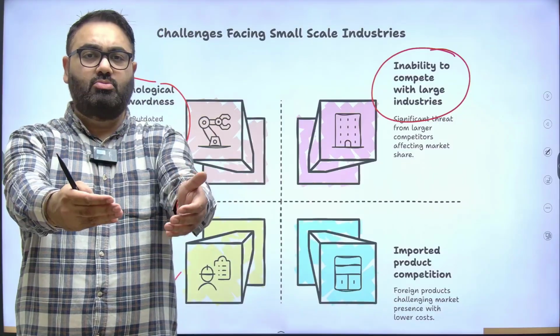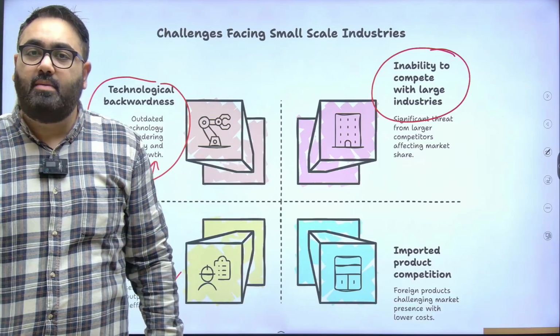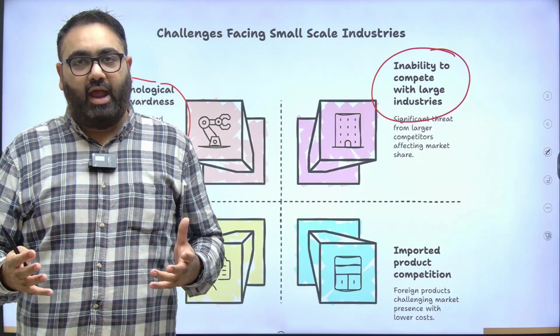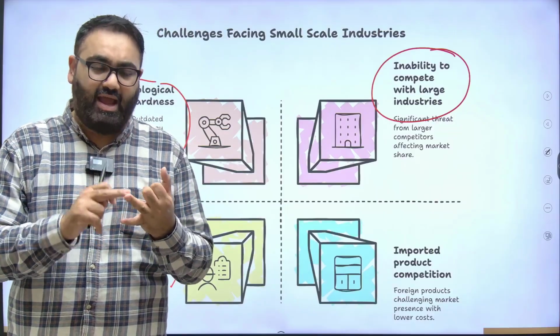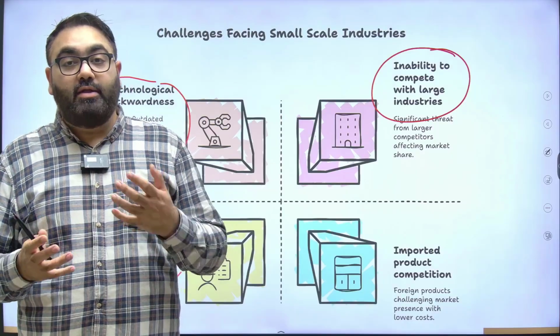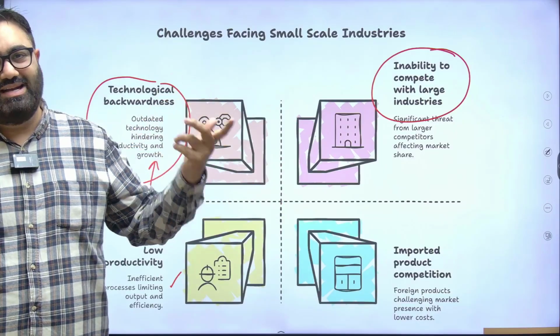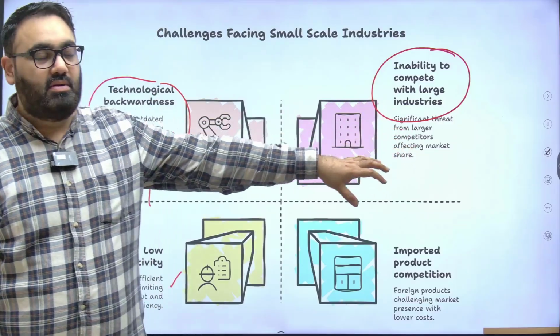Imagine this: you are a consumer, you go to the market to buy a certain product. Will you buy a certain product just because you want to encourage a small company? No. As an end consumer, you will only buy the products that you can afford, you like, has the best quality, simple. As a consumer, you are not concerned about whether I want to give a push to these small companies. That is not your concern. That is why these companies stumble.